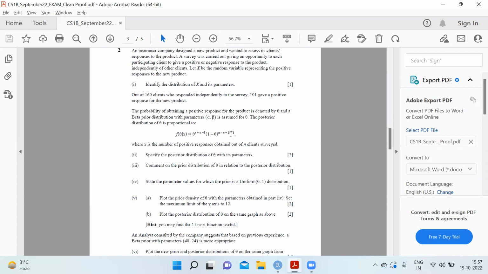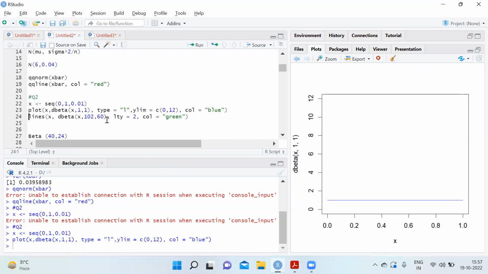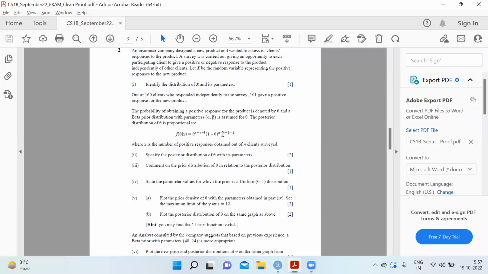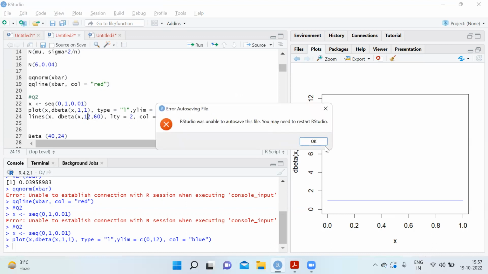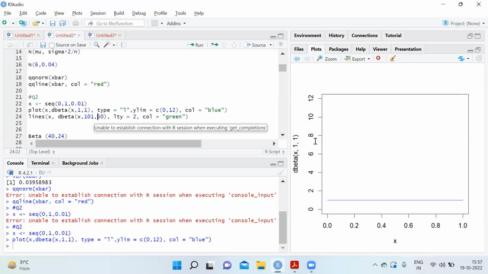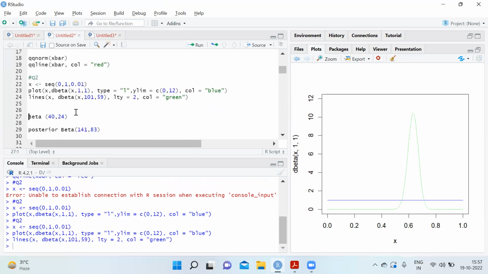And n minus x plus beta minus 1: n is 160, minus 101, plus 1 minus 1, so 160 minus 101 is 59. So basically this is 101 comma 59 when you plot the parameters. Okay, so just plotting it again. So this is what the values will look like.